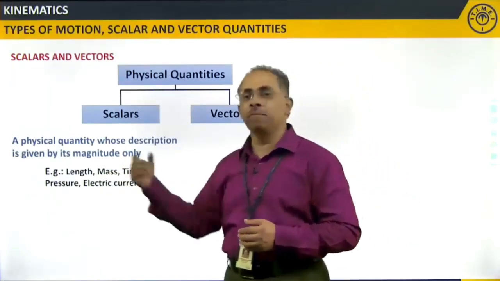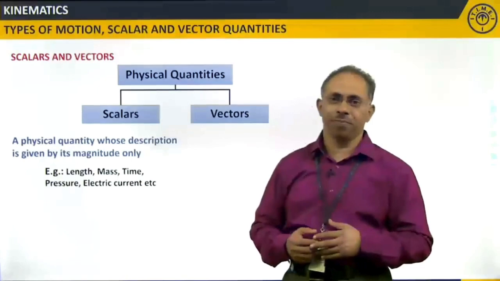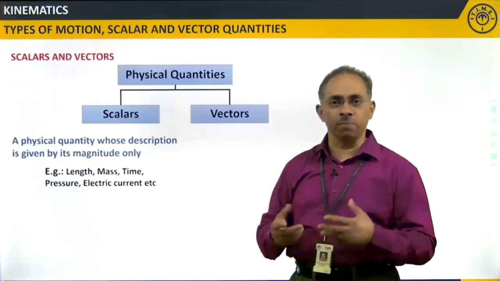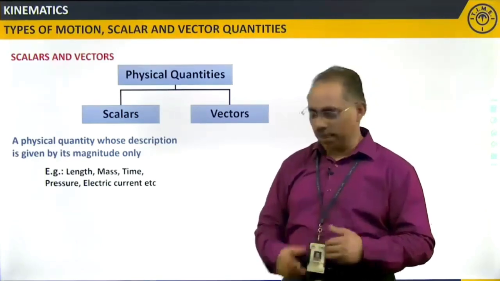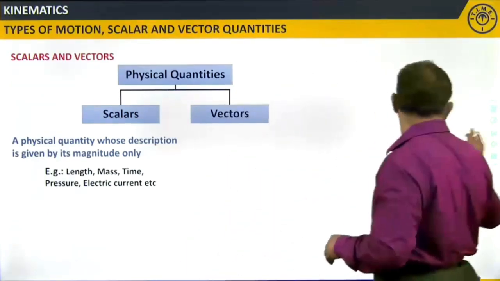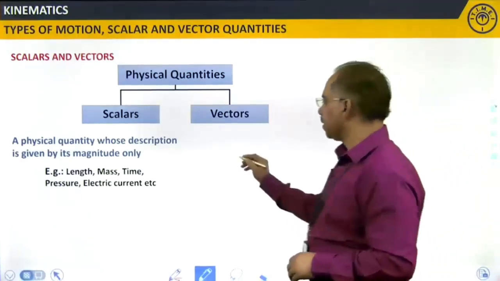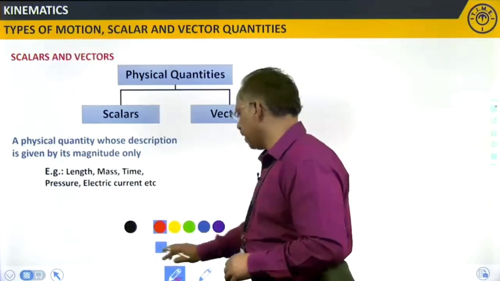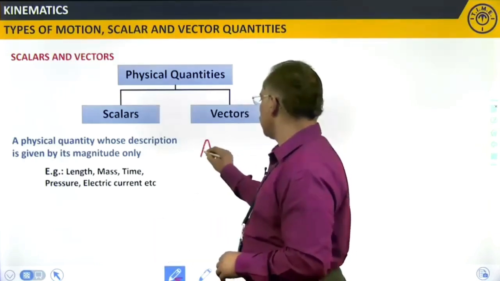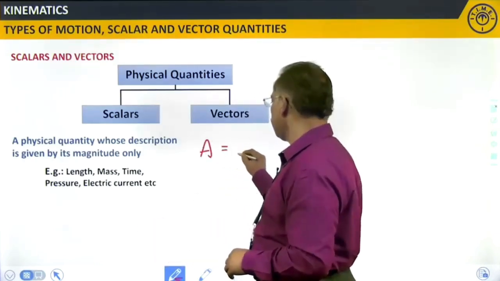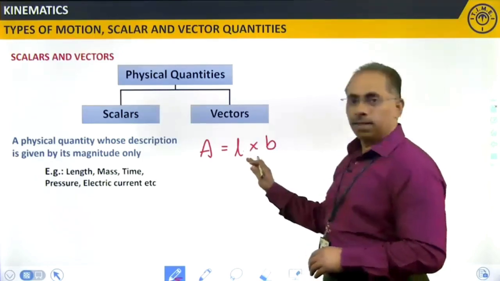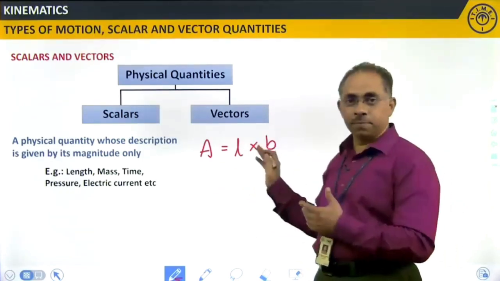Taking the cue from length, I can say area. How do you define area? Area is equal to length into breadth, right? Say, for example, I am calculating the area of a particular entity. So, area A is equal to length into breadth. L is length, B is breadth.